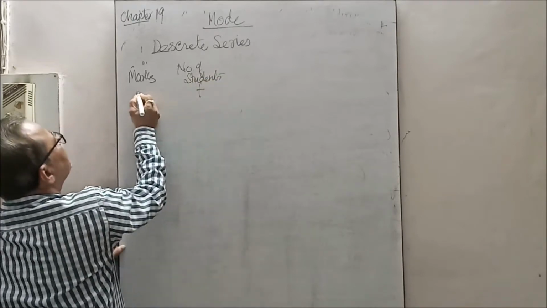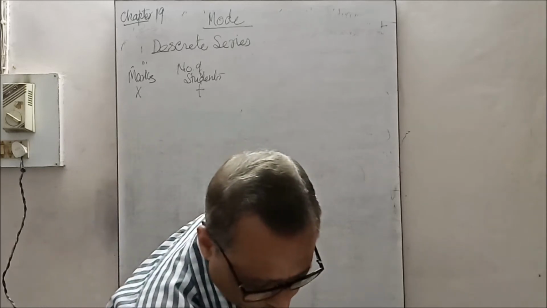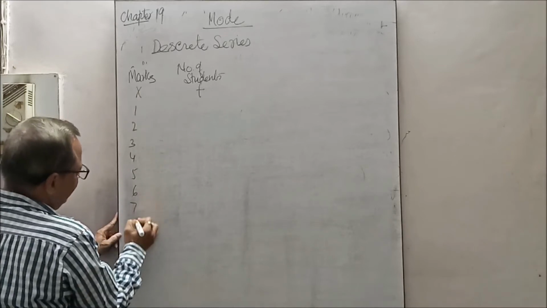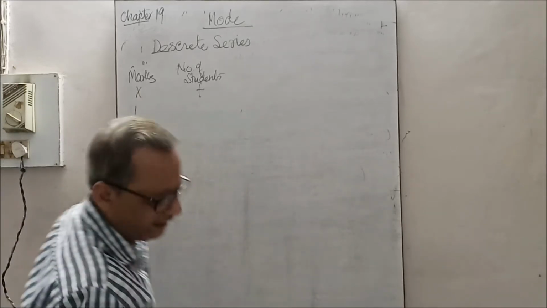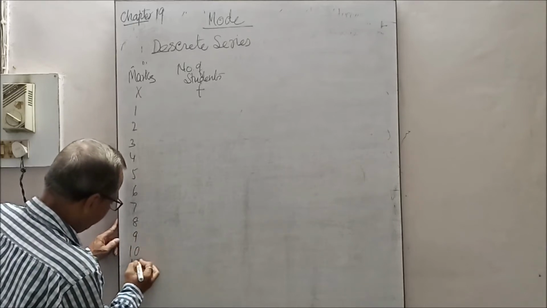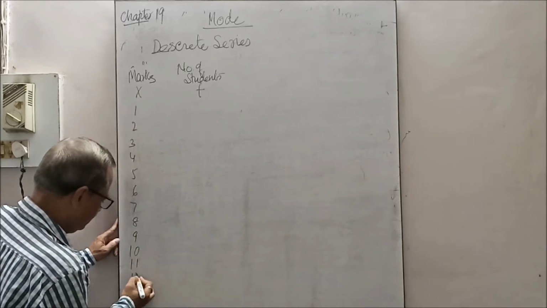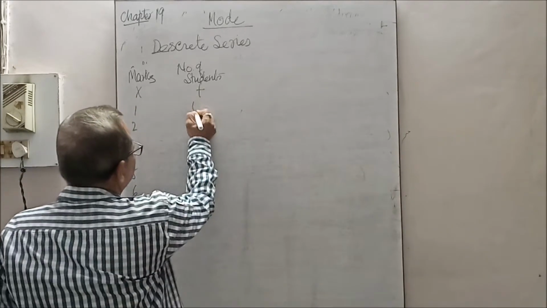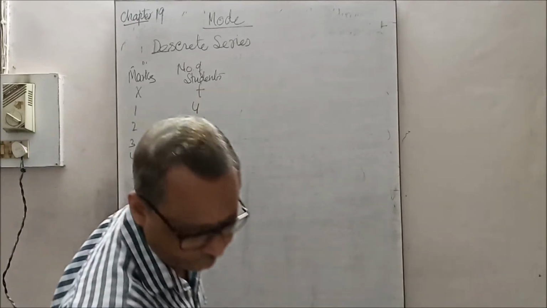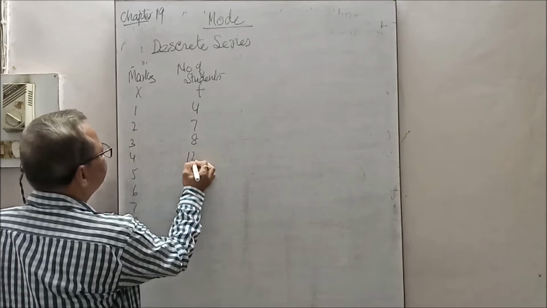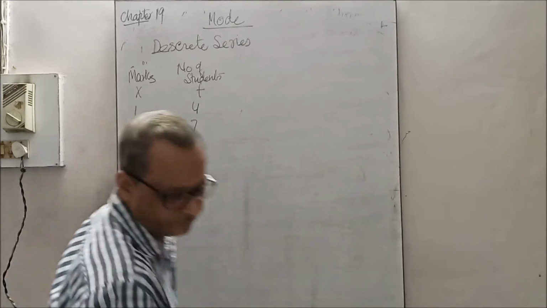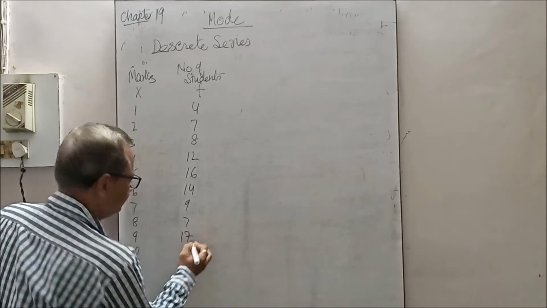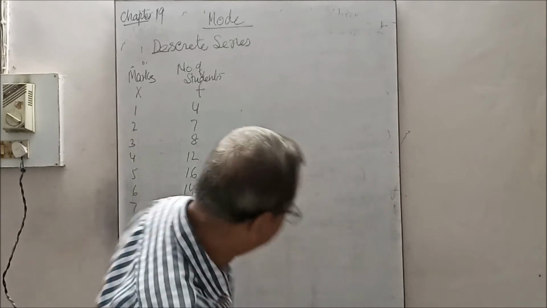This is called frequency, this is called size of item: 1, 2, 3, 4, 5, 6, 7, 8, 9, 10, 11 and 12. These are the marks. And the number of students are 4, 7, 8, 12, 16, 14, 9, 7, 17, 5, 3, 2.